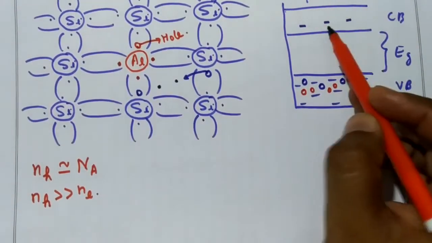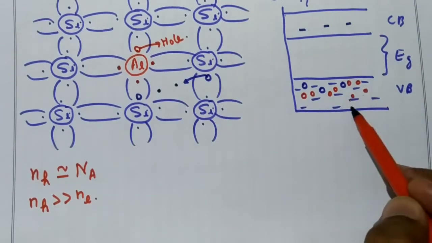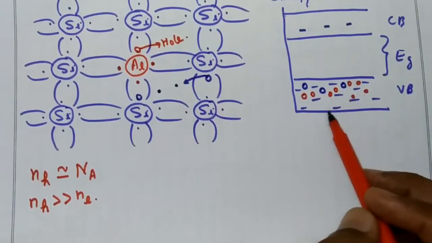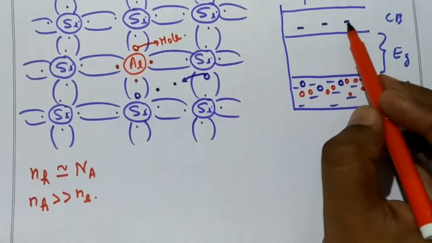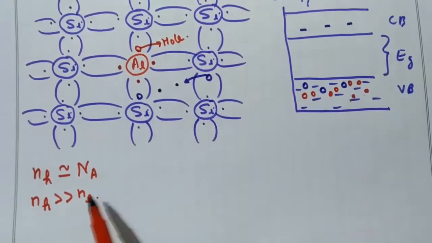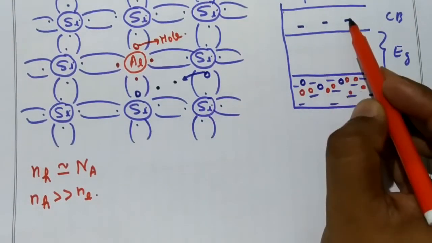These are the conduction electrons. I am not talking about these electrons. These electrons will not give rise to current. Only the electrons in the conduction band give rise to the current. That is why the number of electrons means these electrons.